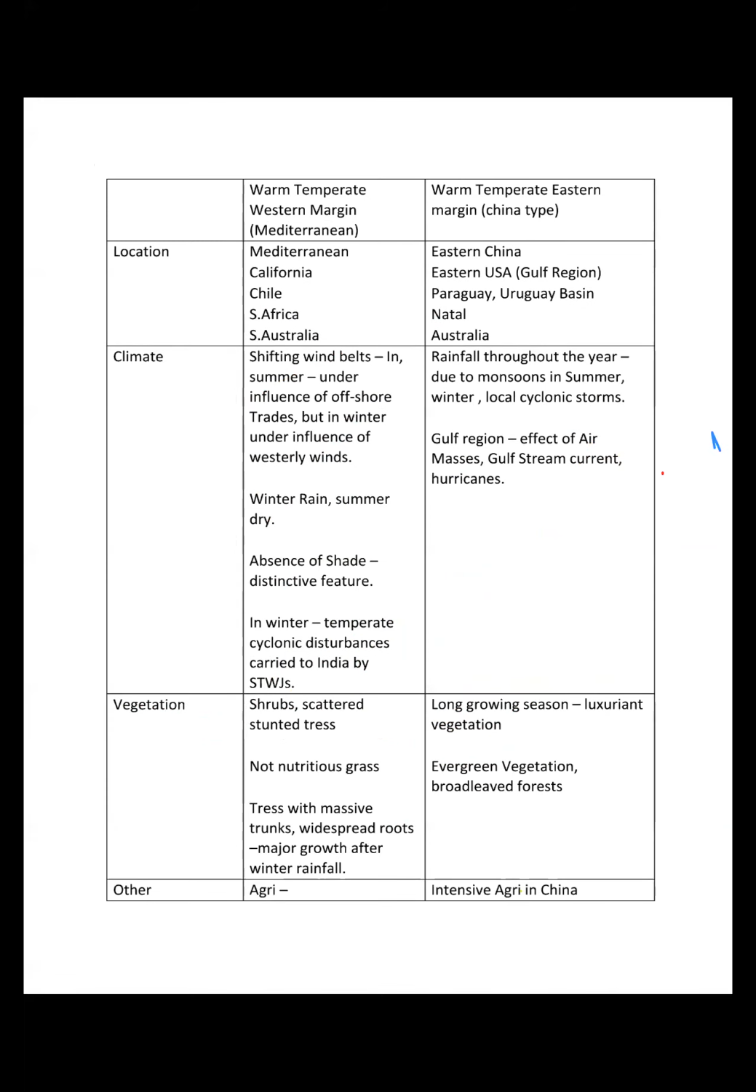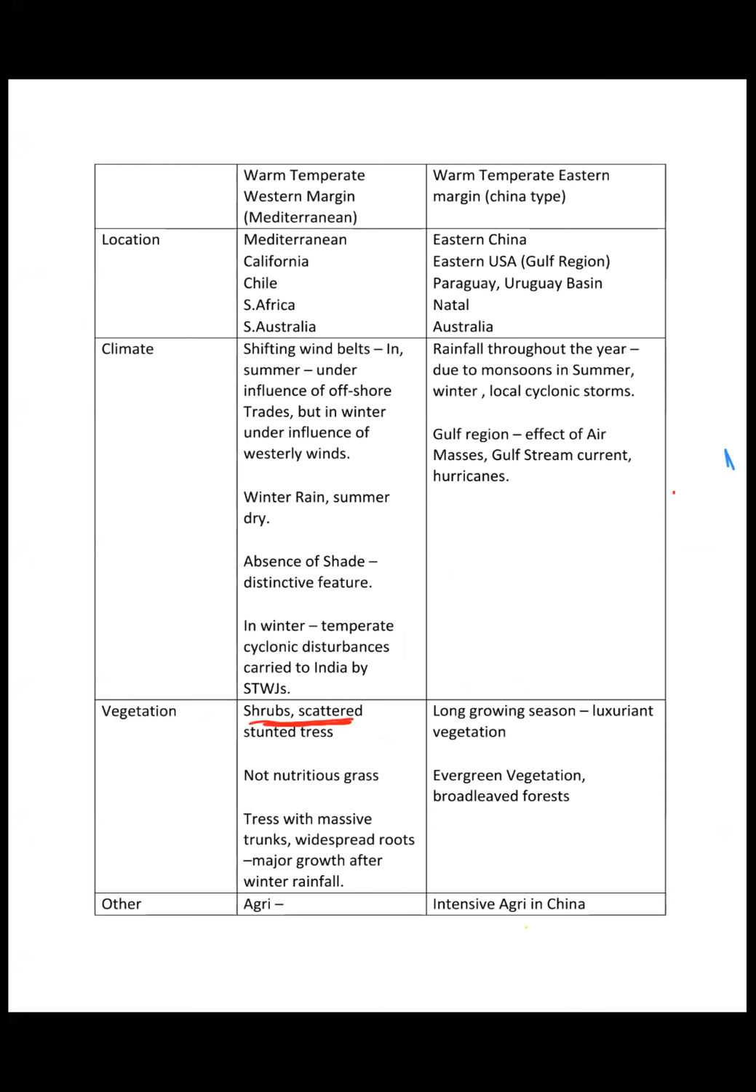Now, the vegetation in this region: scrubs, scattered and stunted trees. Why? Because though rainfall happens in winter, it is still less in overall precipitation, right? So the vegetation is not that luxurious or dense, right? That's why shrubs are found, scattered stunted trees are found. Not nutritious grass, right? Because of the lack of precipitation, the grass is somewhat like the savanna, not like the steppes. It is not very nutritious, right?